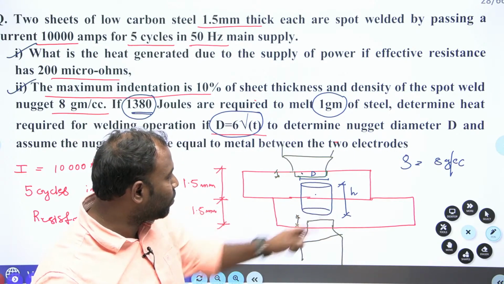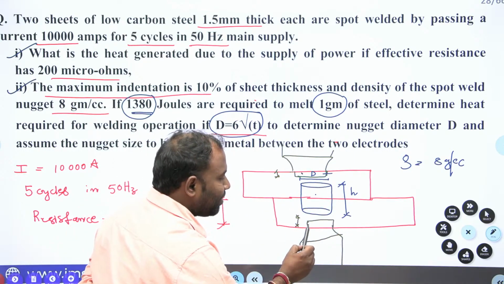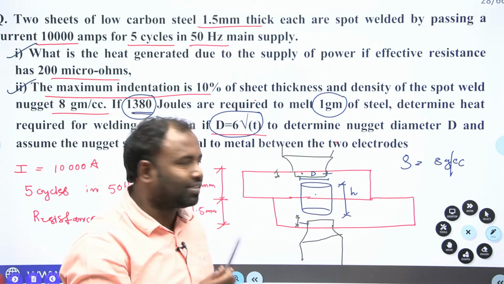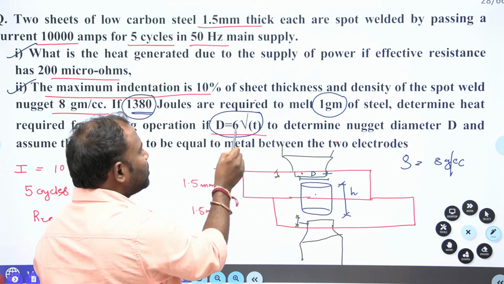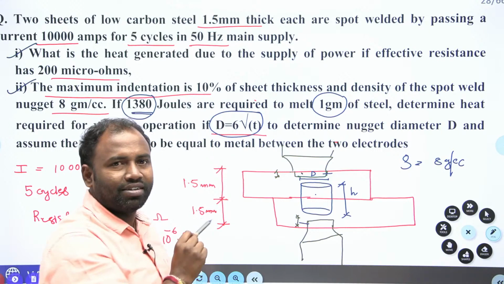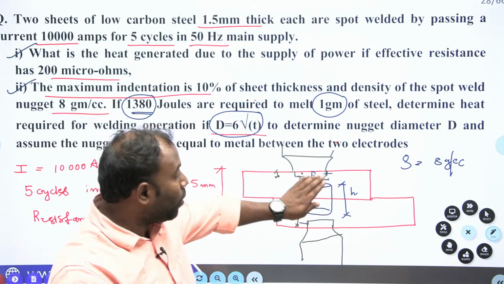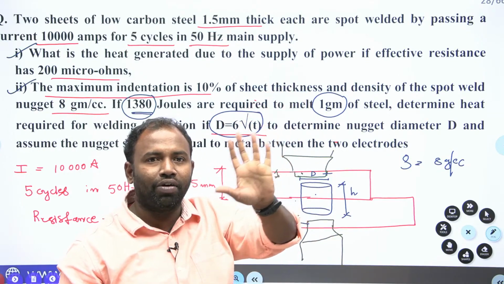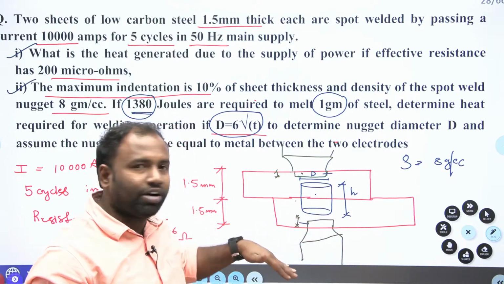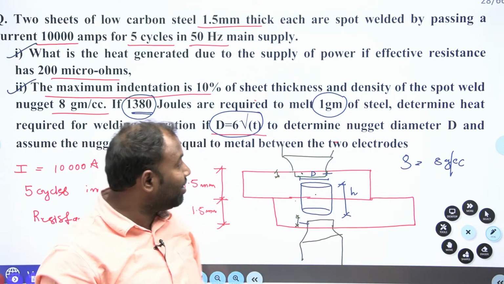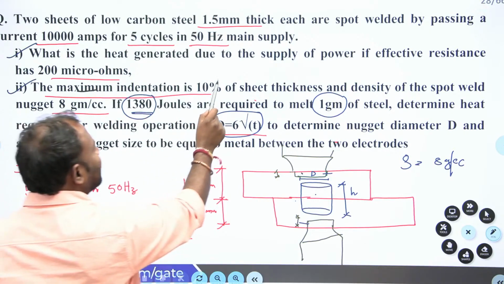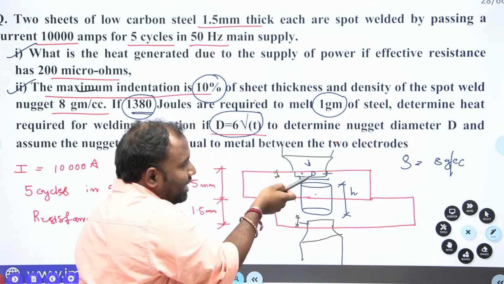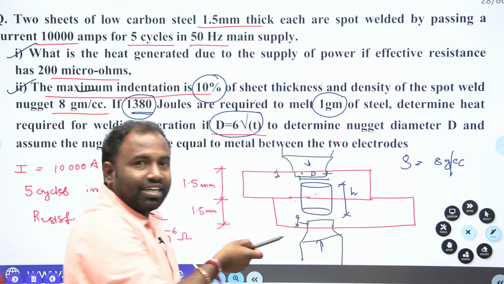Height of the nugget can be calculated by removing the 10% indentation of the electrode, top and bottom, so that I can get my nugget height. Yes. Now diameter I can calculate as D equals 6 root T, where T is the thickness of the sheet, isn't it? Now so that I can get my volume. Volume into density, so that I can get the mass of the nugget. Yes guys, clear everybody? So no confusion at all. Okay, I'll write each and every step in the next slide, not any problem. But here what you need to understand is they said that the maximum indentation is 10% of sheet thickness, so the upper electrode is indented 10%, and the bottom electrode is also indented 10%.